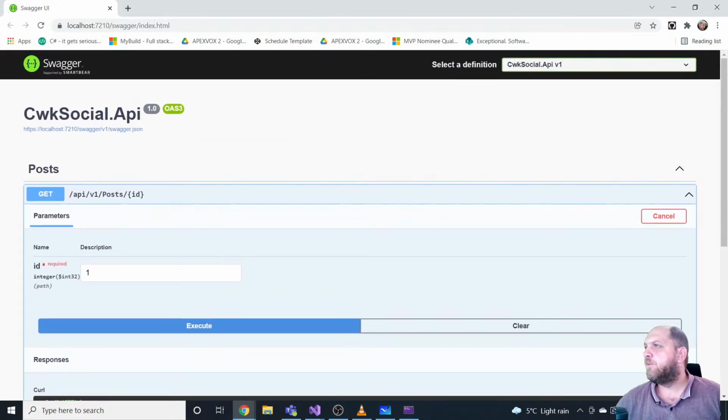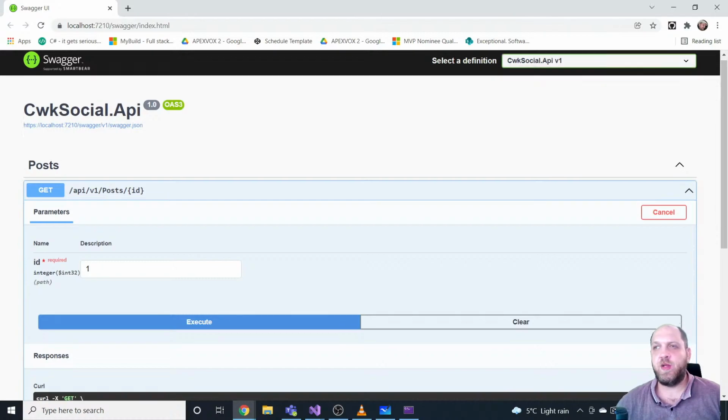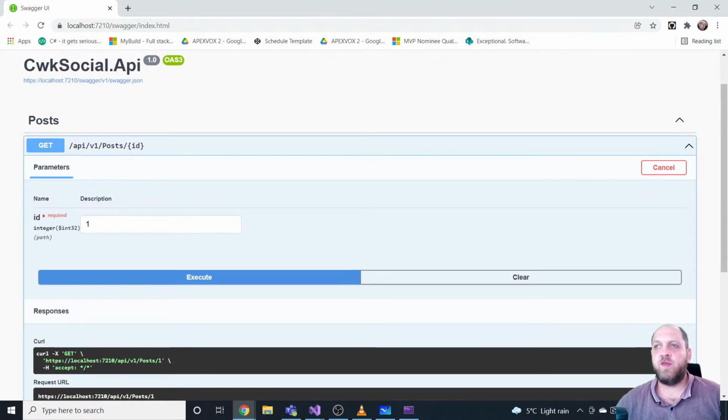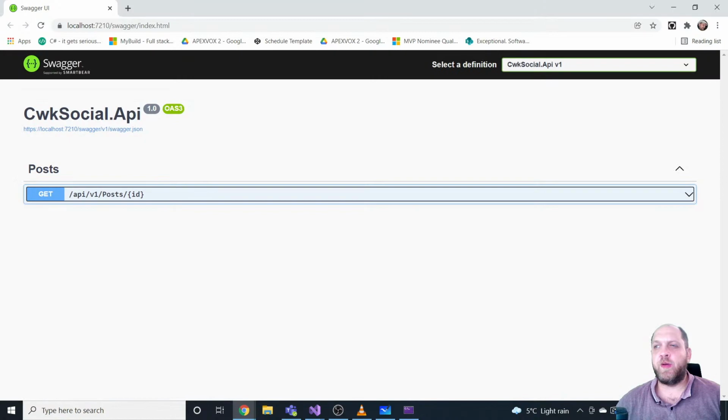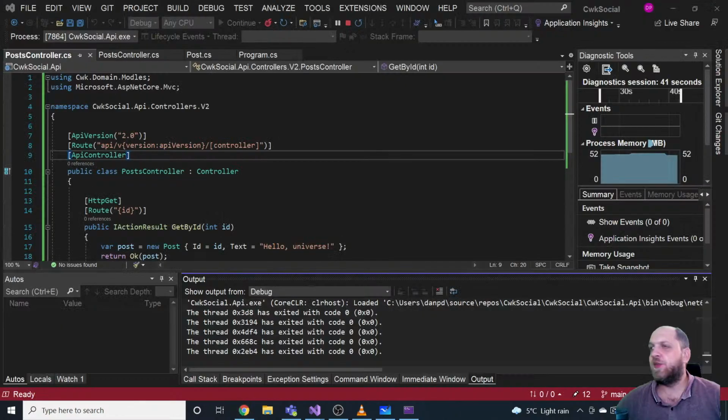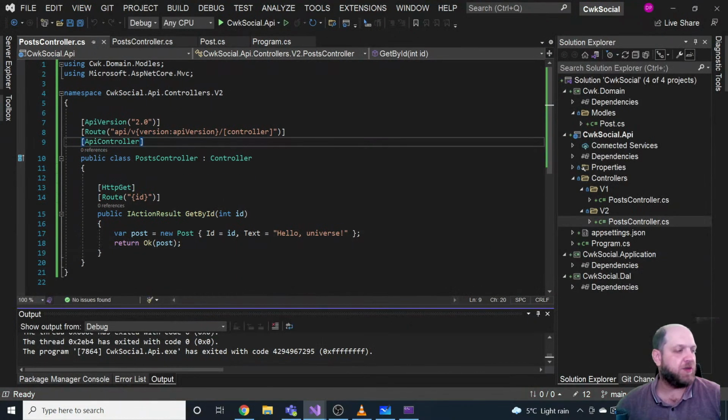But we can't really get the second version. So Swagger just creates this one, and it was able to create it because we have this replace URL segment, which replaces that specific pattern with the current version. So theoretically, we are one step forward, but we are not quite there.